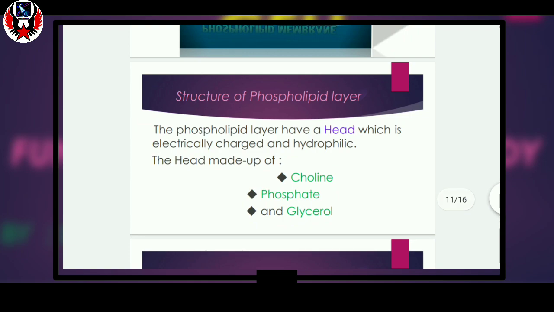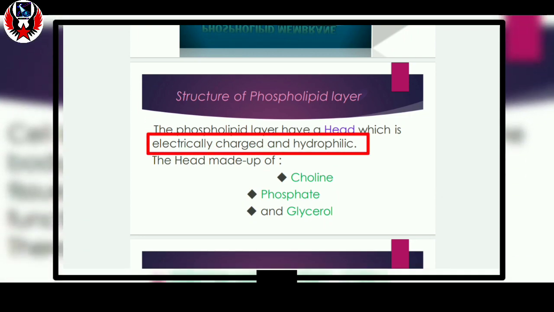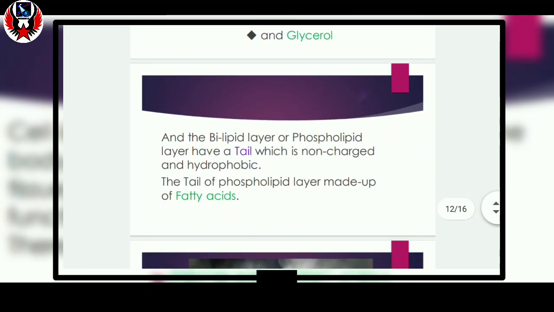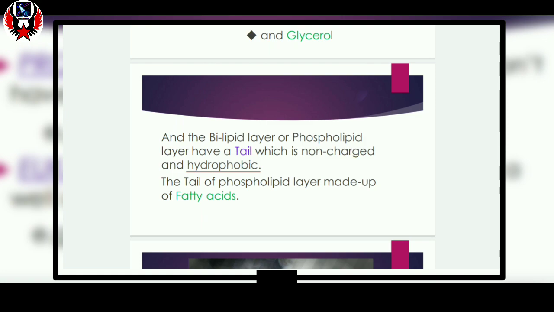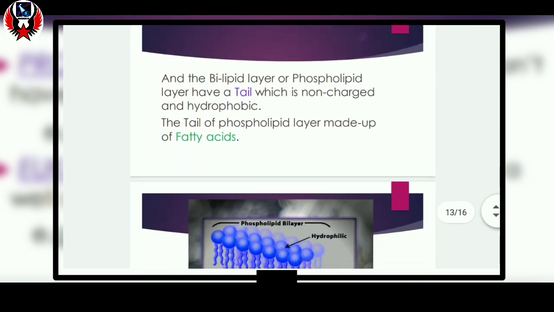And the phospholipid consists of one head portion and one tail portion. The heads of phospholipids are electrically charged and hydrophilic in nature, and they are made up of phosphate, glycerol and choline. And the tails of the phospholipid are non-charged and hydrophobic in nature, and they are made up of fatty acid.